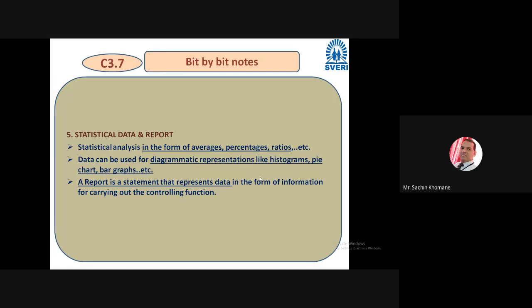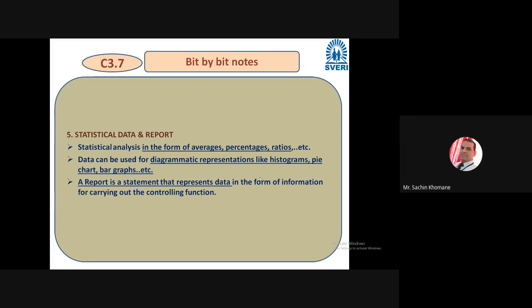They can take corrective actions, right? They cannot check each and every aspect in the organization. They will see overall. They want overall statistics, they want overall data, right? So they decide, and generally they demand data in such a form, so that by looking at the trend of that graph or bar chart, or pie chart, histogram, they decide. They can easily understand the trend and what to do, right?